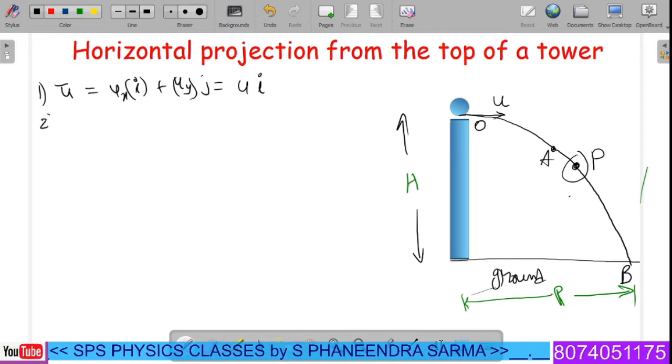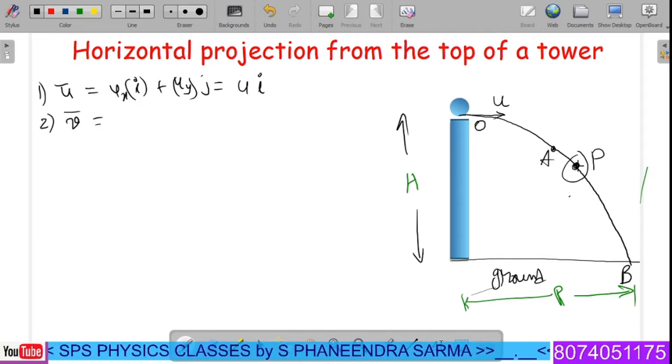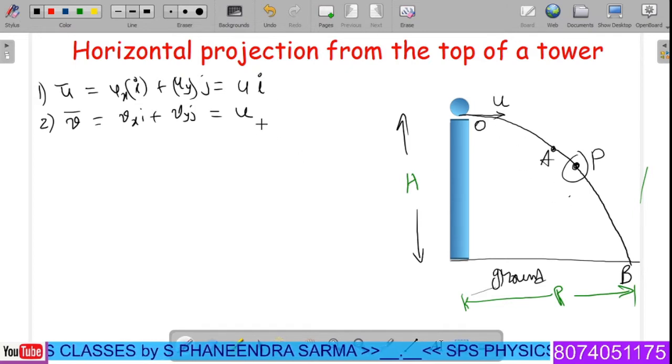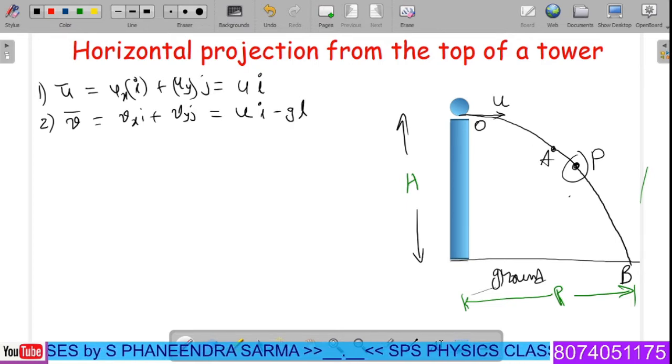After some time, it is at the point P. Therefore, at point P, velocity is given by Vx i plus Vy j. In the given problem, Vx is nothing but u as it is, because horizontally there is no acceleration, while in the vertical direction gravitational pull is there, so it will be accelerated. Further, you can write U i, and since the object is coming in the downward direction, minus gt j.